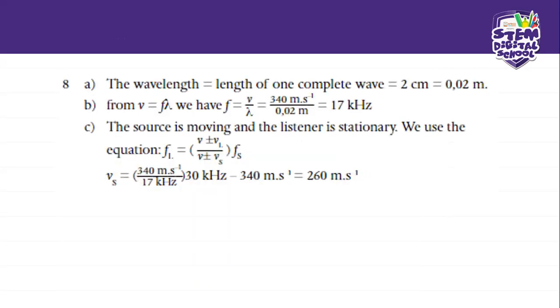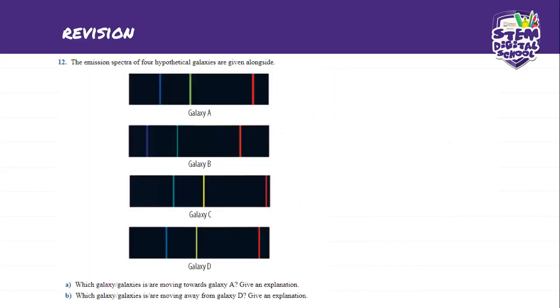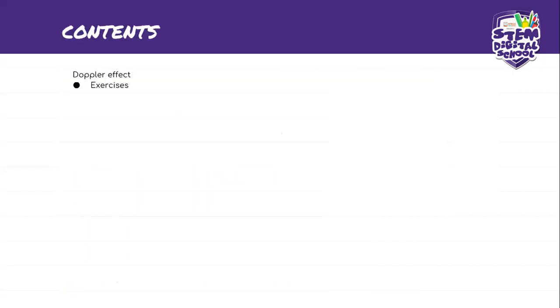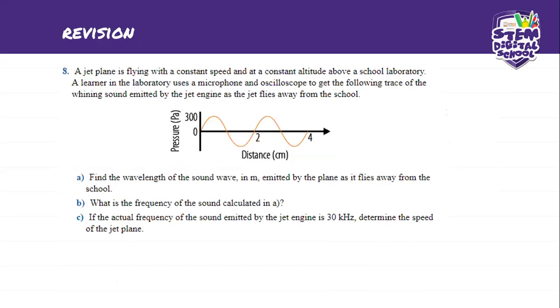It says here, the wavelength of one complete wave is 2 centimeters. And where do we get that from? If you look at this problem here, a complete wavelength is from here to here, and here it's 2 centimeters. So this one is a given, because you just have to understand what a wavelength is, and it's from 0 to where.